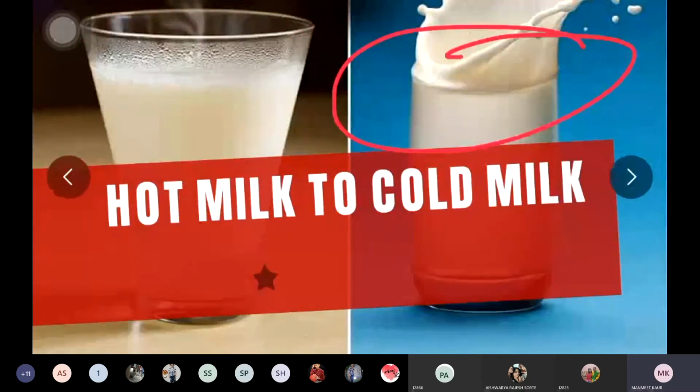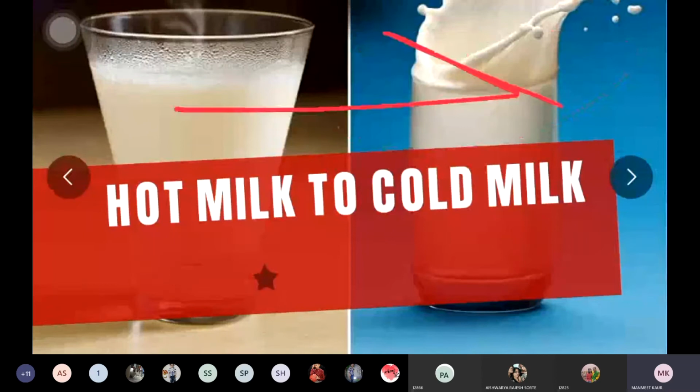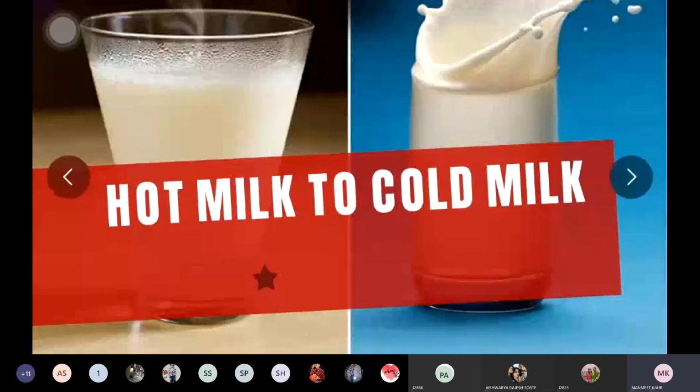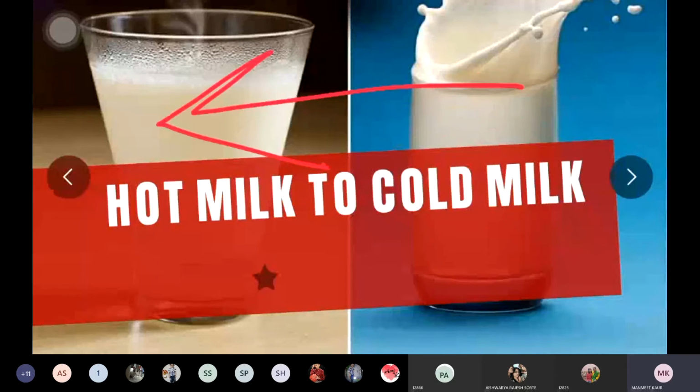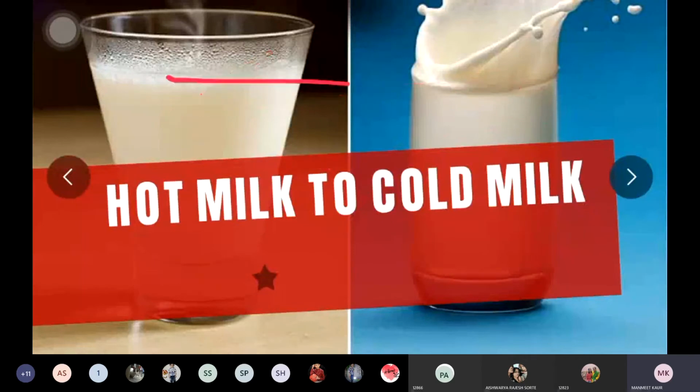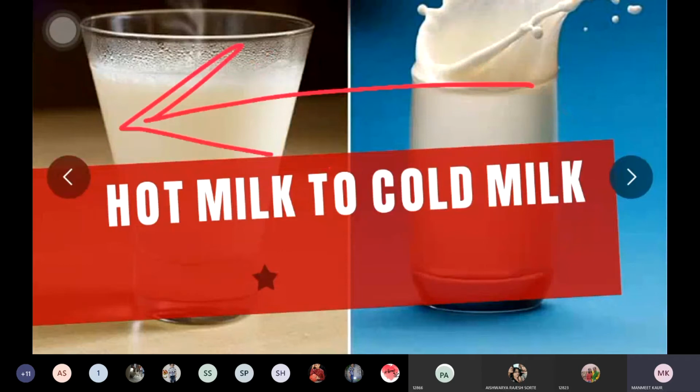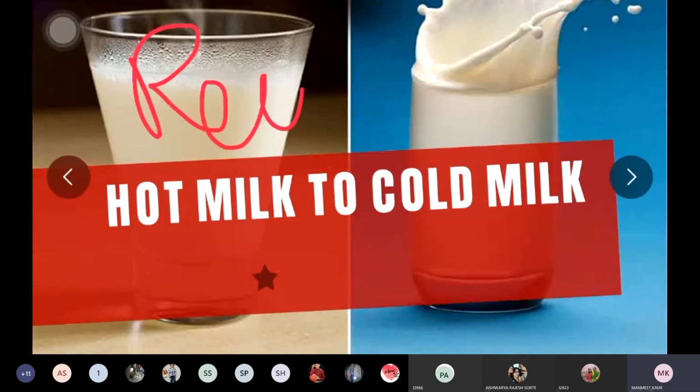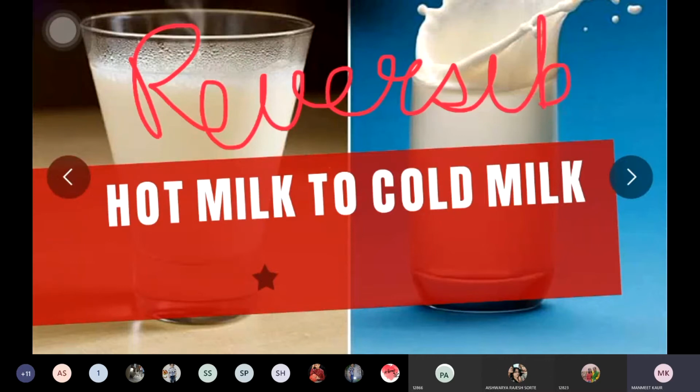Now if you wish to drink hot milk again, you can heat or boil the milk again, and it can be converted into hot milk. So first hot milk to cold milk, then again cold milk to hot milk. This is also an example of a reversible change.